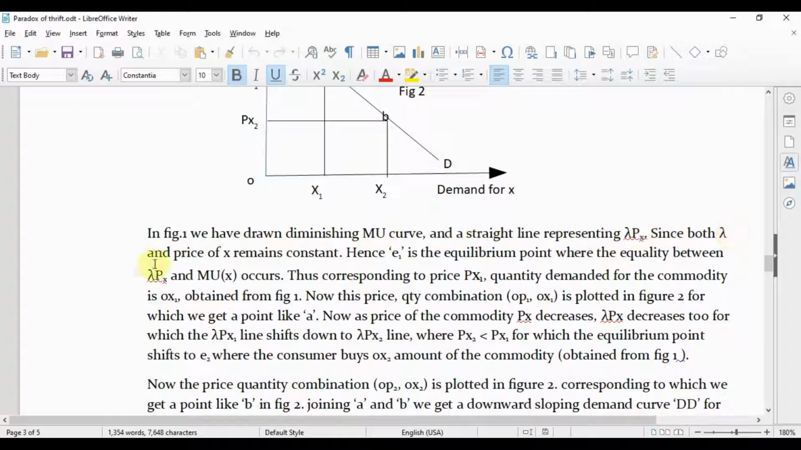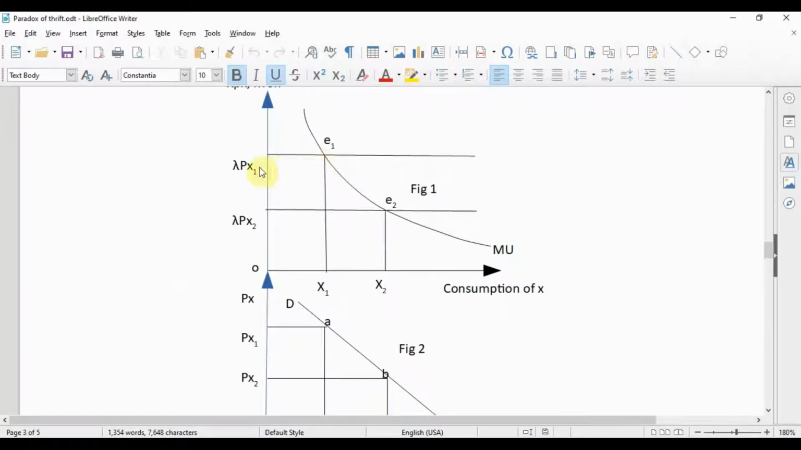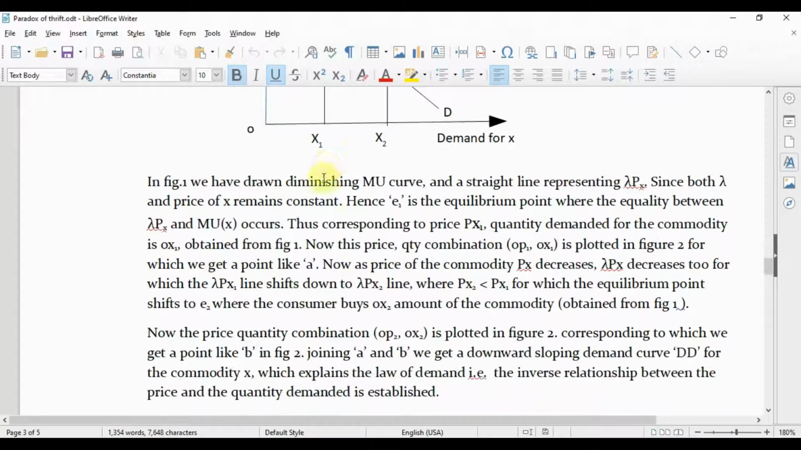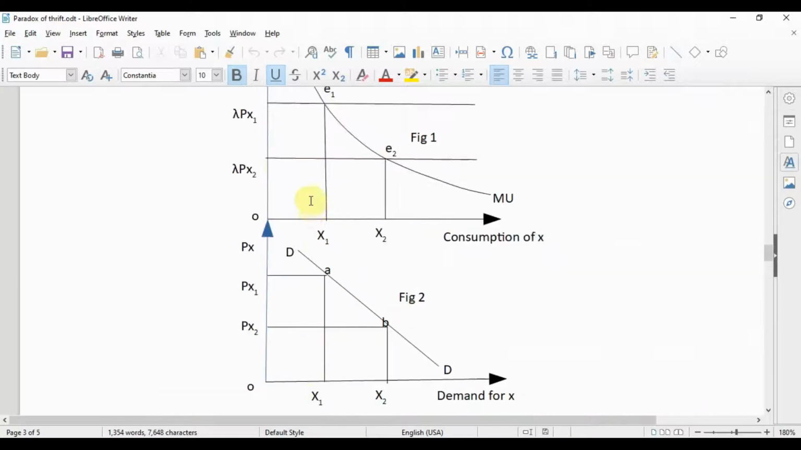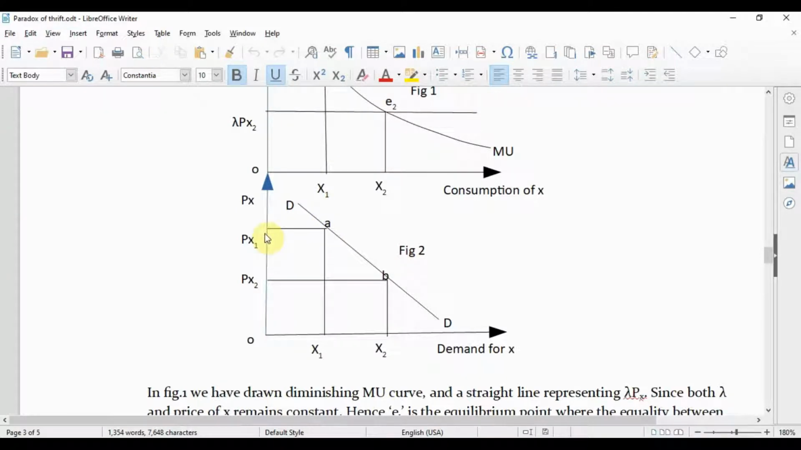Since both lambda and price of x remain constant, E1 is the equilibrium point where the equality between lambda px and mu x occurs. Here at E1, lambda px equals this mu x. Thus, corresponding to the price px1, the quantity demanded for the commodity is ox1, obtained from figure 1. This price is px1 and the quantity is ox1. Now if we plot this price and quantity in figure 2, op1 and ox1, we get a point like A in figure 2.